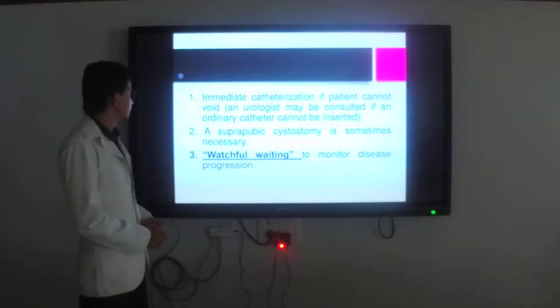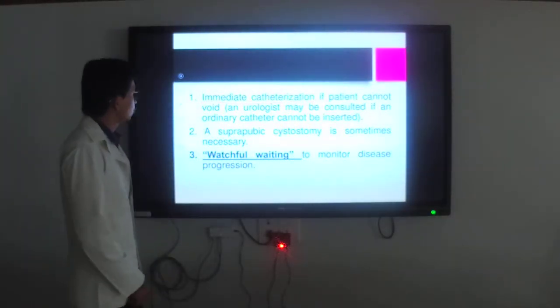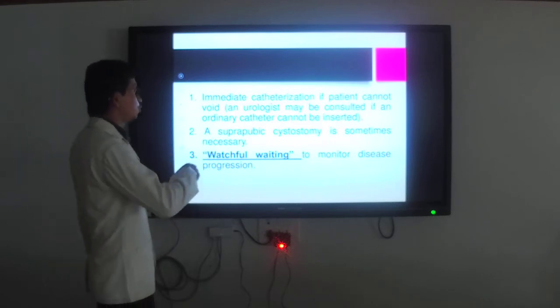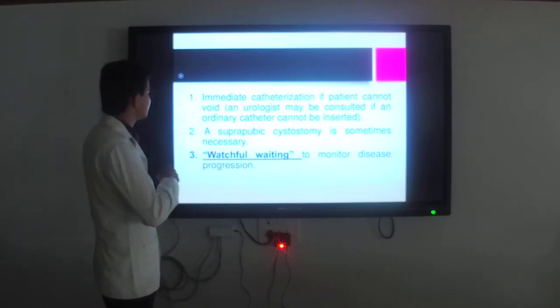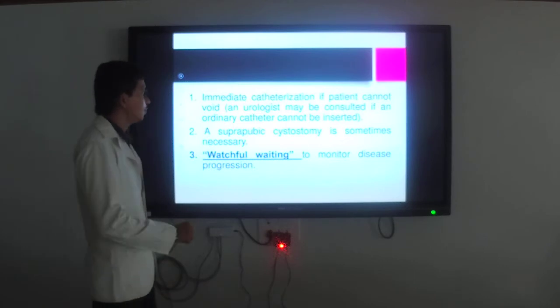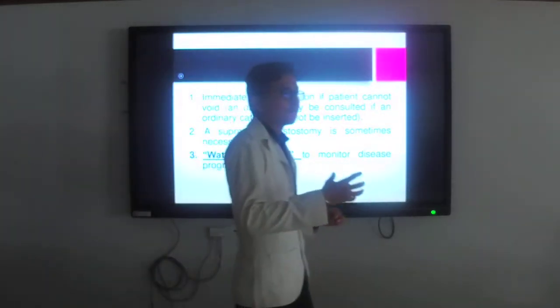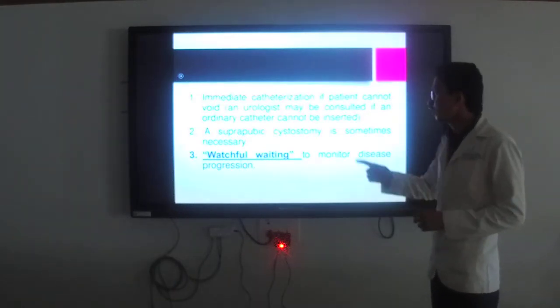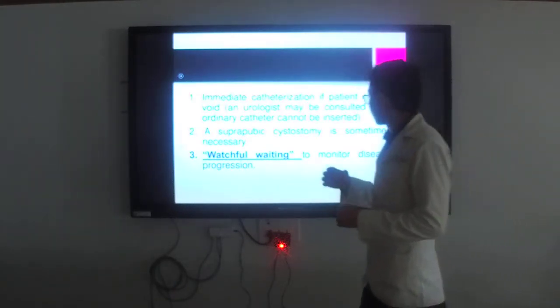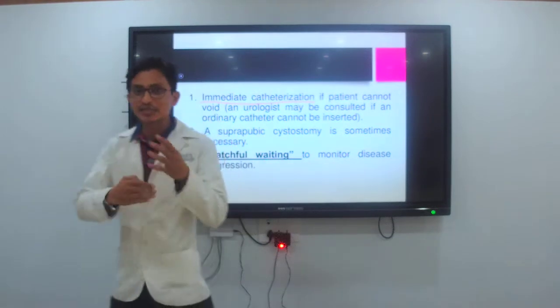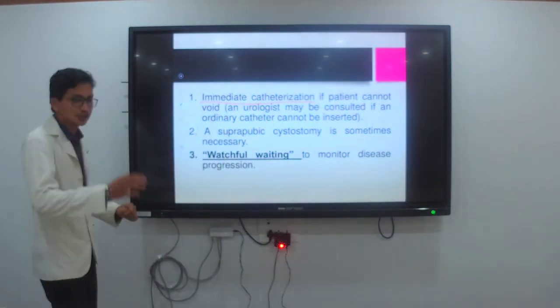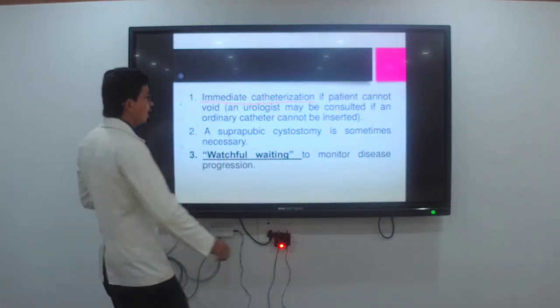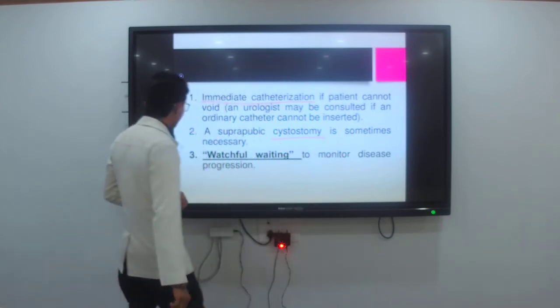Next, second one, a suprapubic cystostomy is sometimes necessary. Means ostomy is making an opening, and if necessary you do the suprapubic cystostomy.